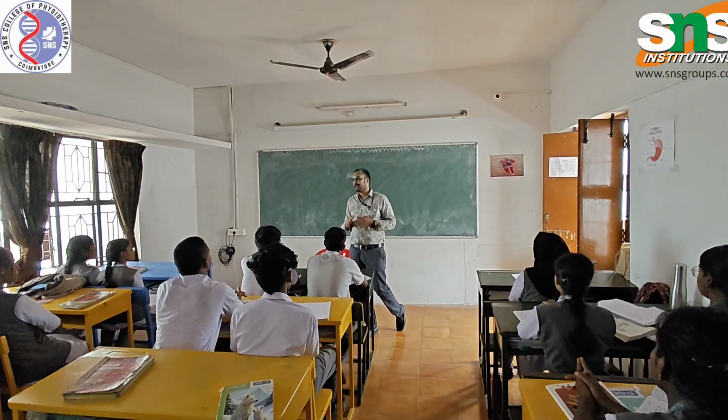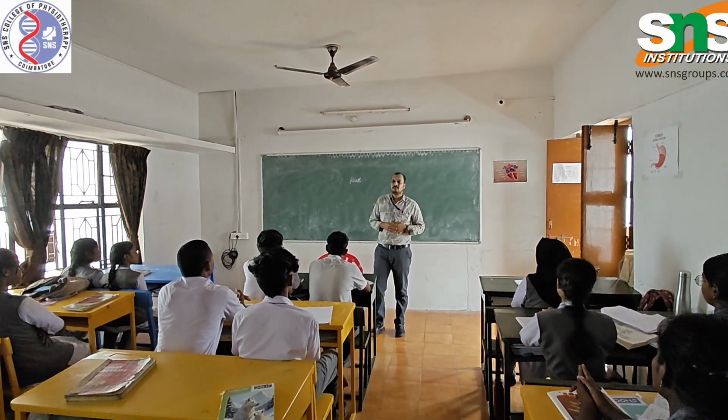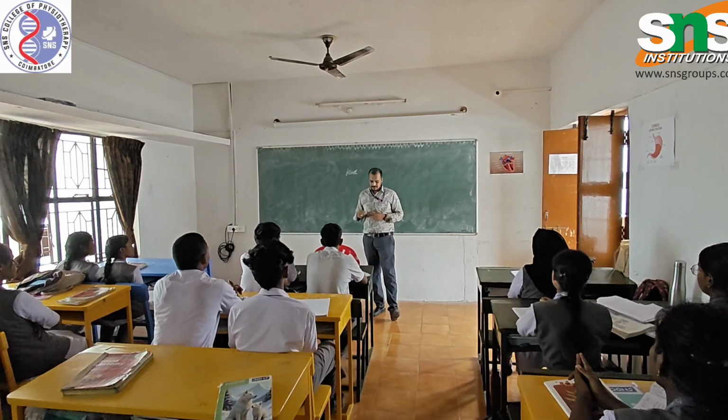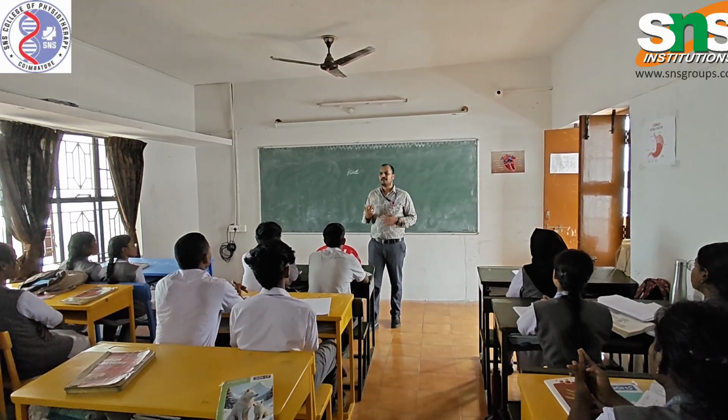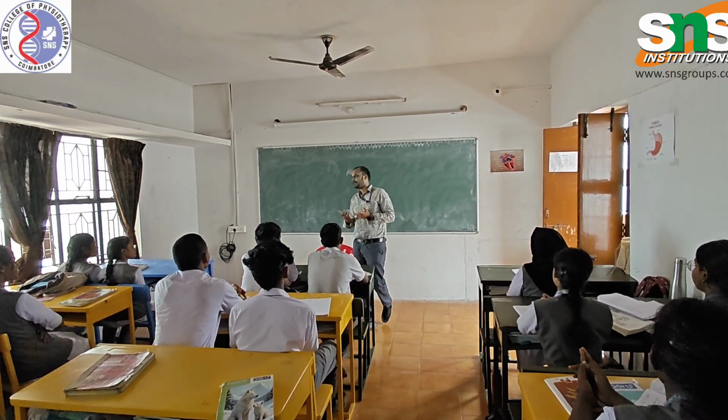Similarly, in cardiovascular conditions, any idea about cardiovascular? Have you heard about the surgery called coronary artery bypass grafting, done due to coronary artery disease?